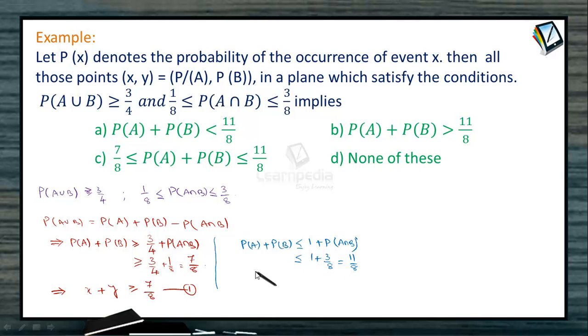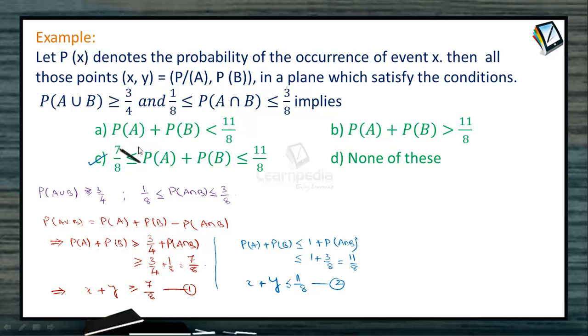But when we convert this to x and y, P of A is nothing but the x coordinate plus P of B is the y coordinate, and this should be less than or equal to 11 by 8. Let's treat this as equation 2. Now when we plot these regions denoted by x plus y greater than or equal to 7 by 8 and x plus y less than or equal to 11 by 8, how does the region look?